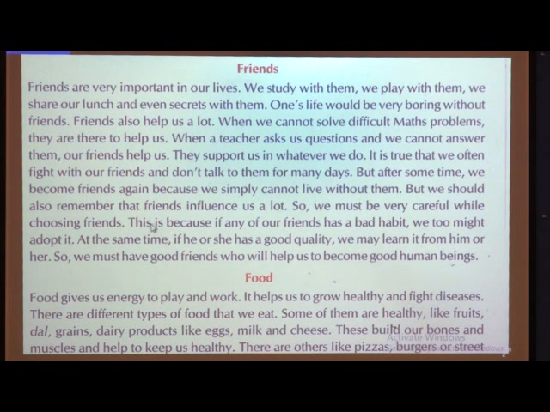Some friends will listen to you if you suggest something or give good advice. But some friends are very arrogant, they don't listen to you, and they want to spoil their life. At that time we can't help. So if some friends have a bad habit, we too might adopt it. Some children have a good quality that they like to imitate others.